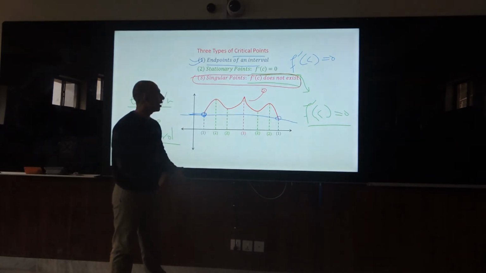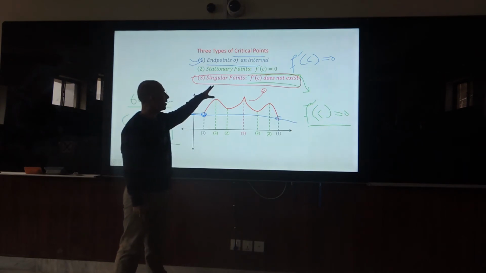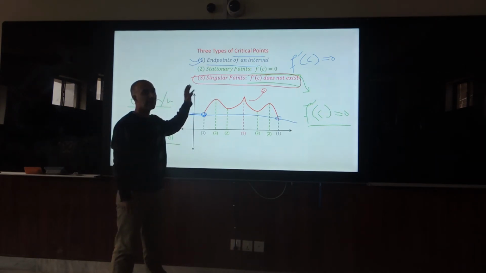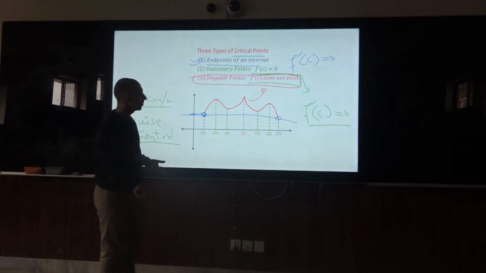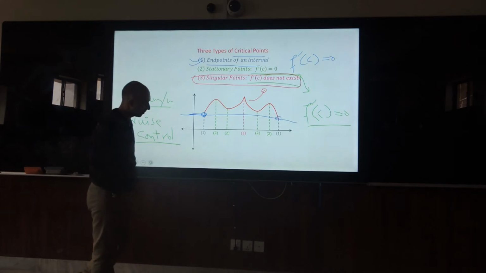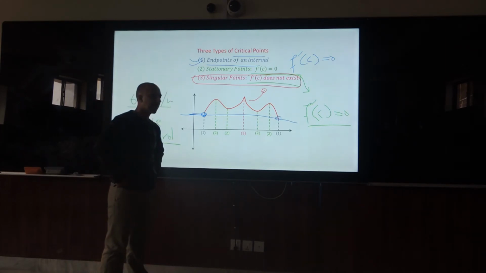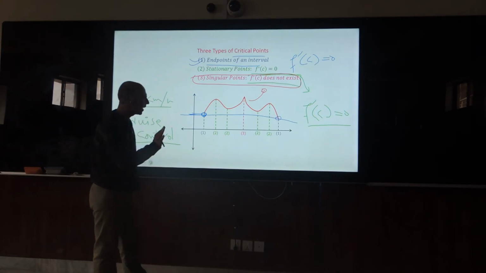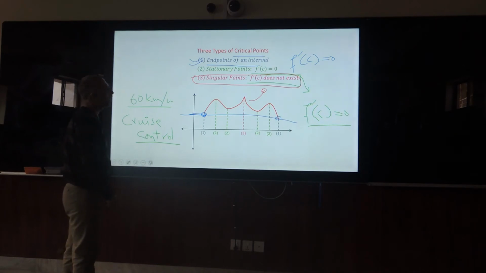So these points are also a type of critical point, and if we think of car movement, these are the accidental points. A car hits another car, or an accident happens. There is a sudden accident, or a sharp change, as the car smashes into some other hard body. So that is known as a singular point.